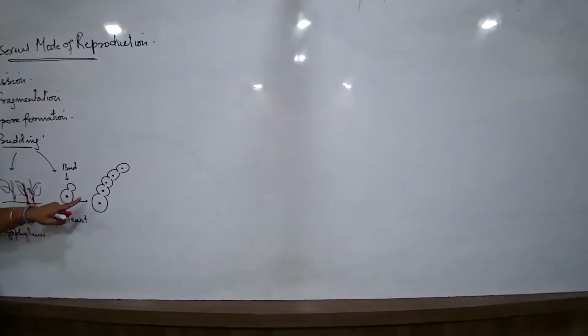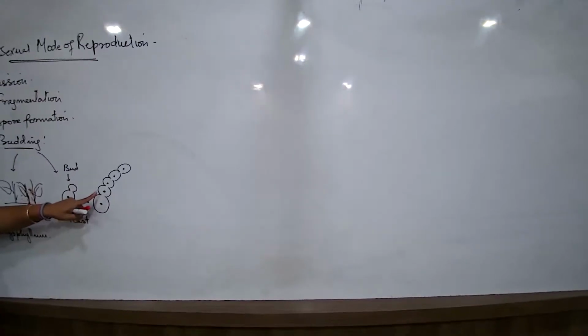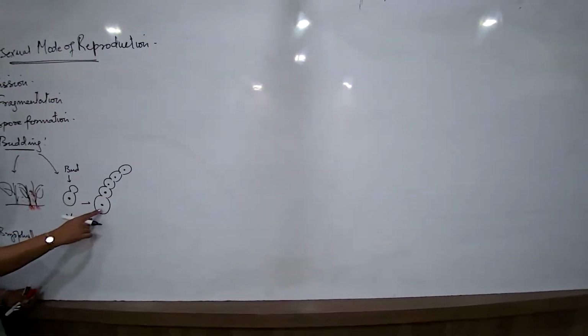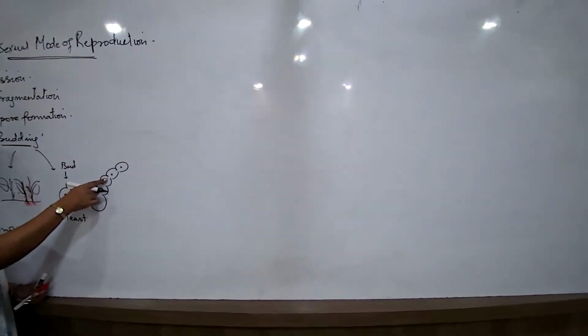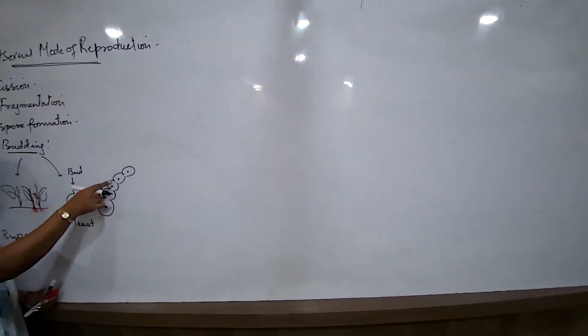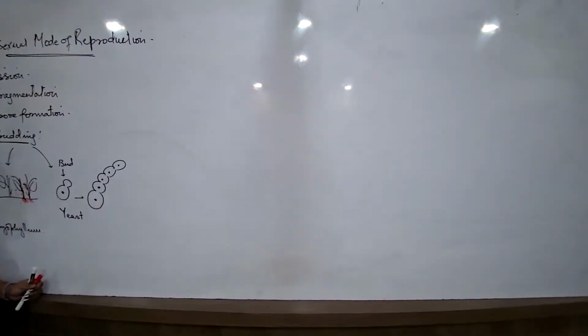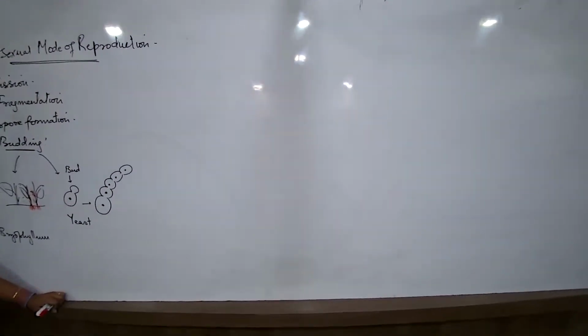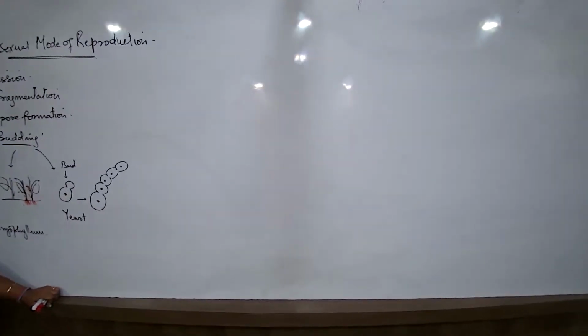And what do we call this as? A chain of buds. Where this was the parent organism, this gave rise to a new organism, this will again give rise to a new organism, and this goes on. So these new organisms do not immediately detach from the parent, but remain all connected, resulting in the formation of a chain of buds.